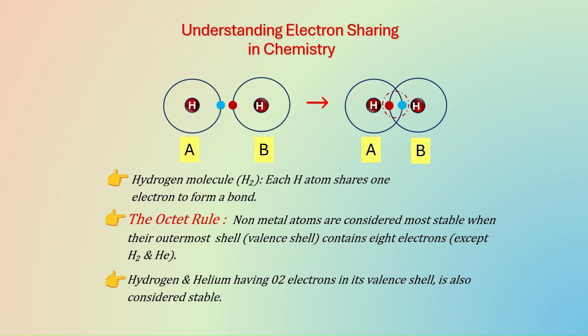Atoms are not stable alone if their outermost electron shell, or you can say valence shell, is not full. To become stable, atoms either share electrons and form a covalent bond, or transfer electrons and form an ionic bond. A single hydrogen atom is unstable.